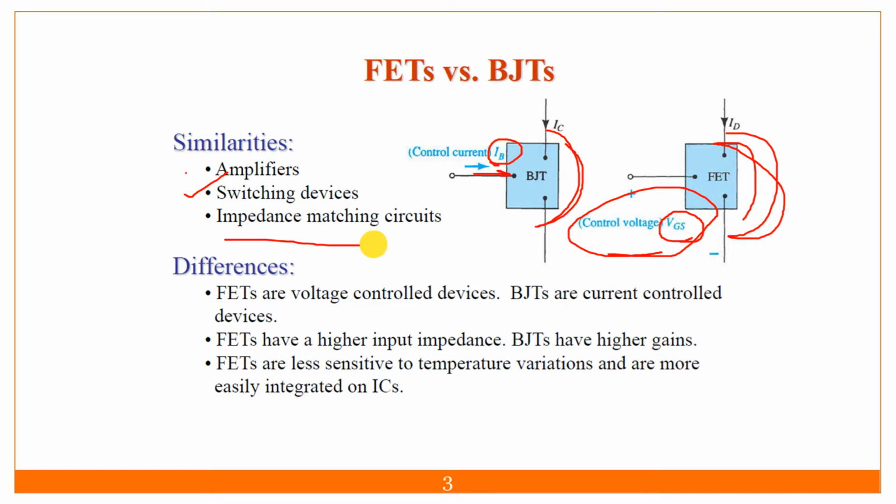And impedance matching purpose: suppose an amplifier amplifies the signal only to a certain extent. So we have to add a number of amplifiers in series, that is a cascade. The first amplifies the signal, then it is given to the second, then to the third, and lastly it is given to my loudspeaker. So suppose this is A1, this is A2, then A3.